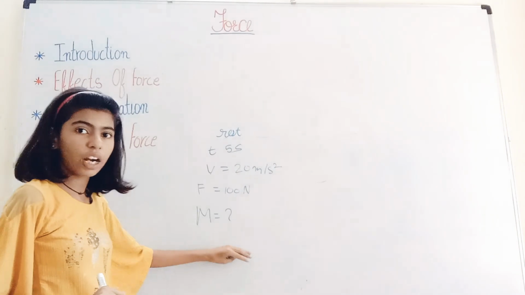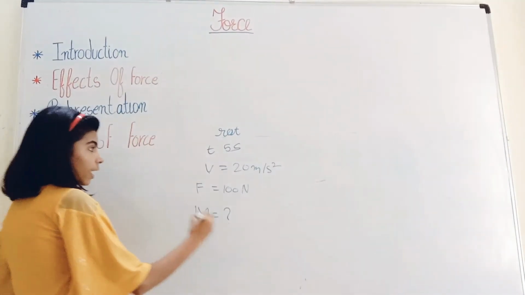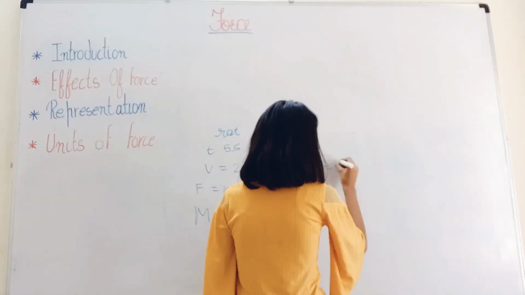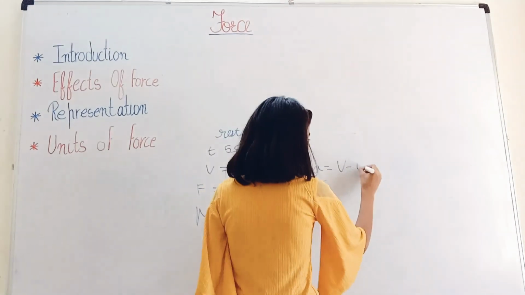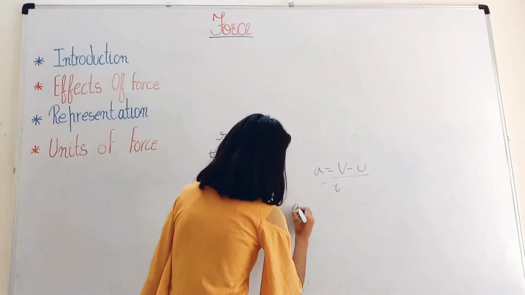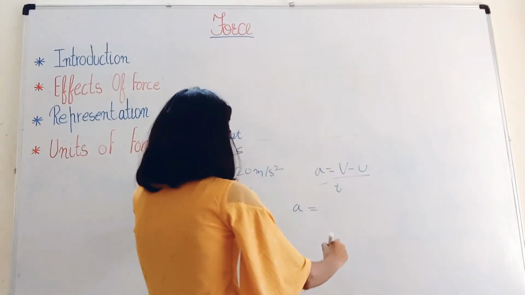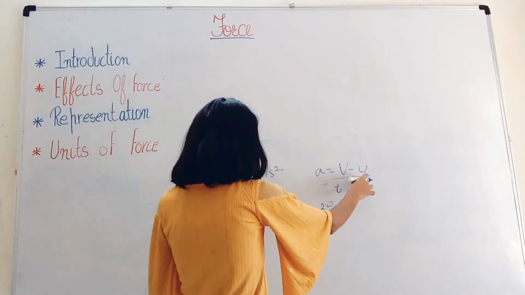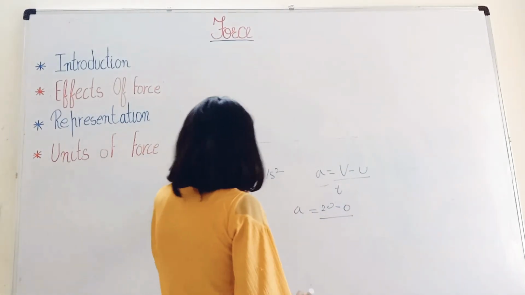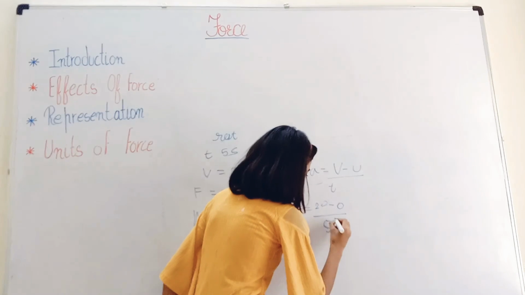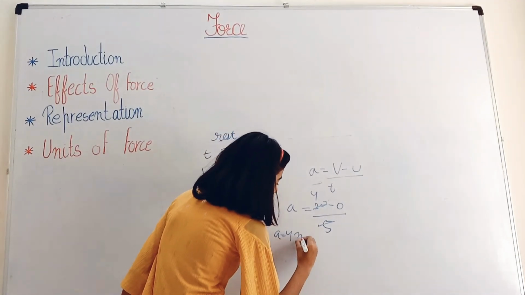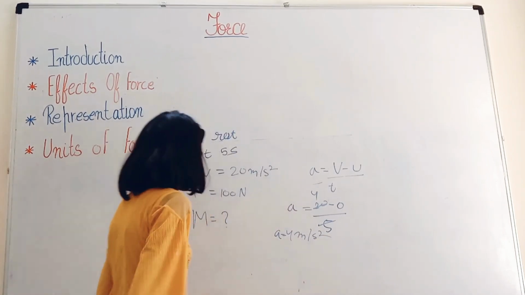So first we will find out the acceleration, which is a equals final velocity minus initial velocity divided by time. The final velocity was 20 and the initial velocity was 0 since it was at rest, and the time is 5 seconds, so it would be 4. The acceleration is 4 meter per second square.